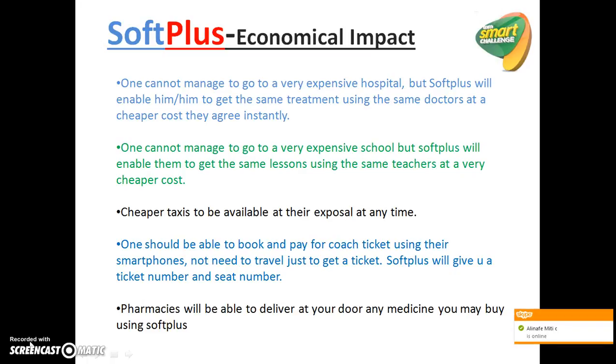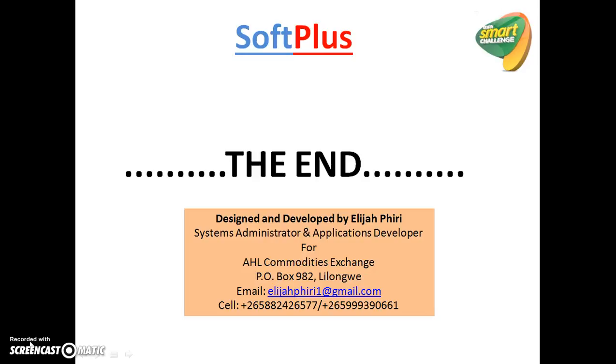Cheaper taxis to be available at their disposal at any time. One should be able to book and pay for coach tickets using smartphones. No need to travel just to get a ticket. Software will give them a ticket. Then pharmacists will be able to deliver to your door any medicine you want by using software. Okay, I think that's all.